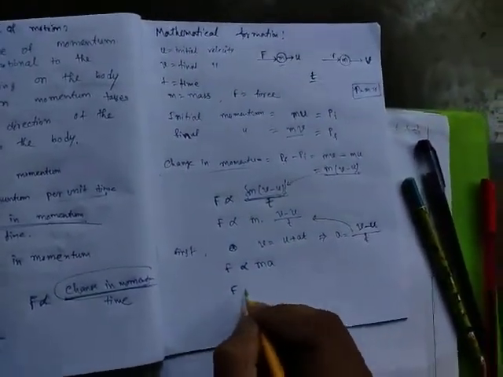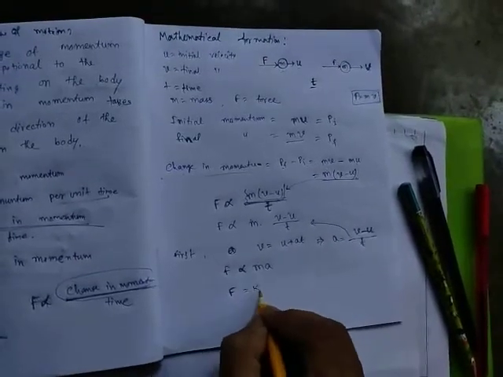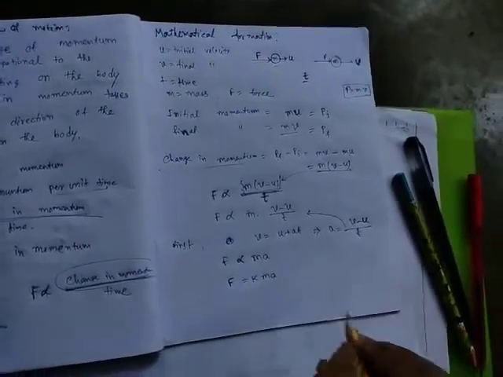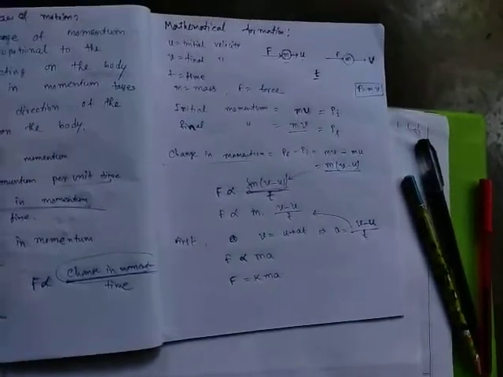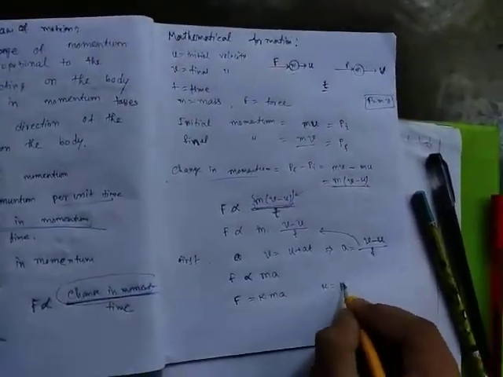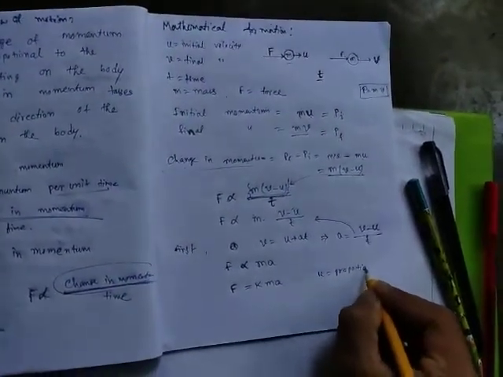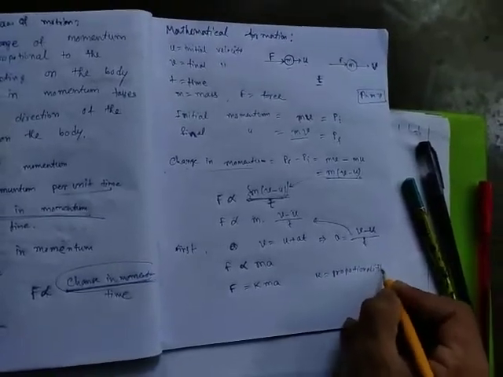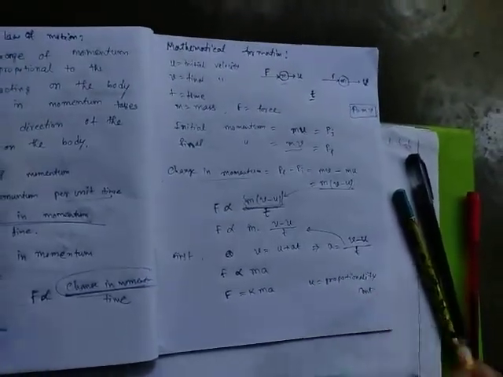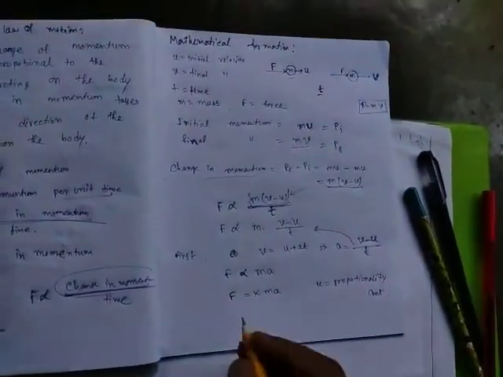Now, if we remove the proportionality, then we have to bring in a constant. Let us consider K is the proportionality constant.